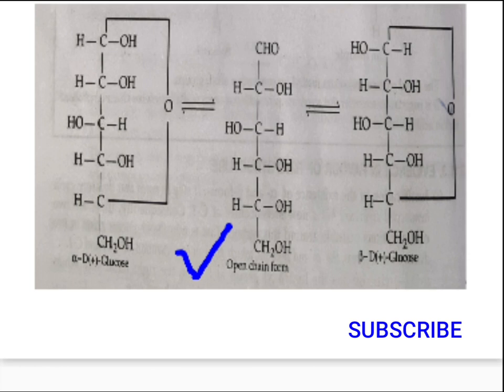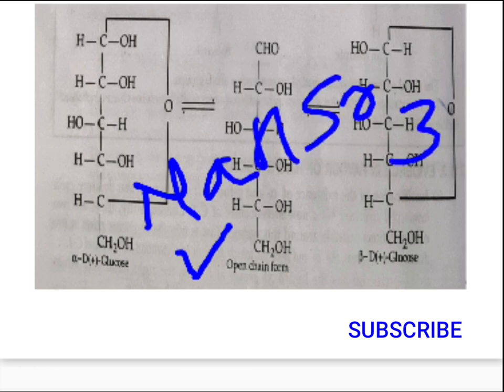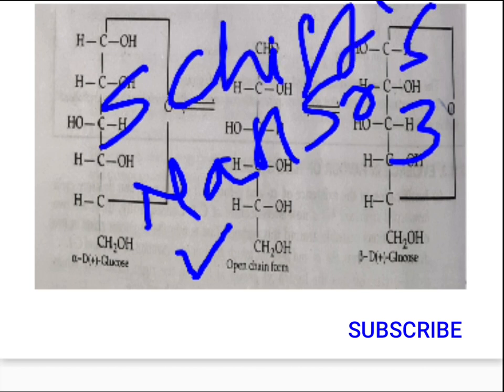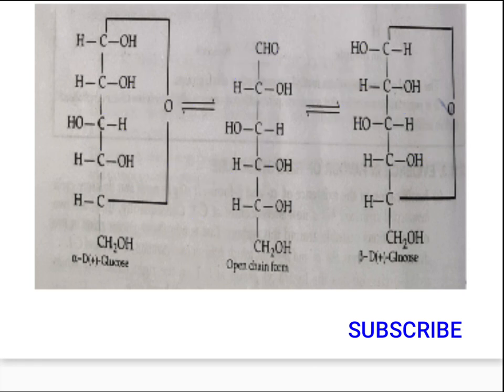However, it has been observed that D plus glucose does not undergo certain reactions of aldehydes. For example, an aldehyde forms an addition compound with sodium bisulfite, but D plus glucose doesn't follow this reaction. It doesn't respond to the Schiff's test either, which should be positive if it has an aldehydic group. Why does this happen? That is because the aldehydic group does not occur free in glucose.